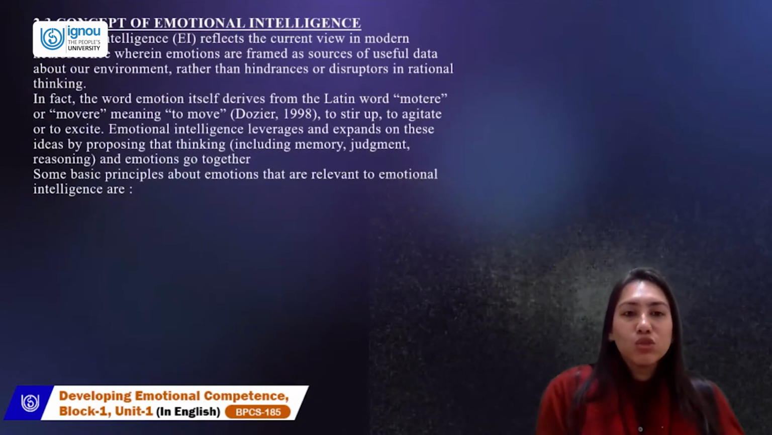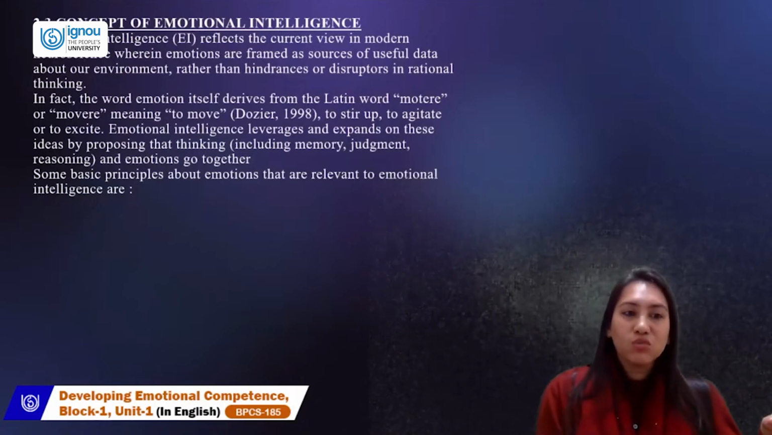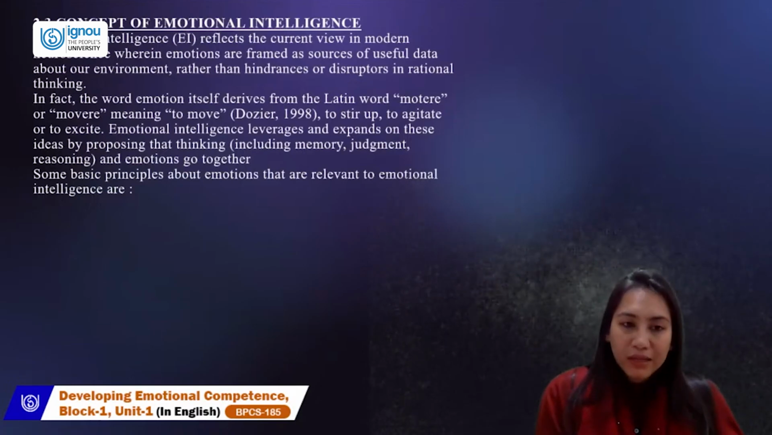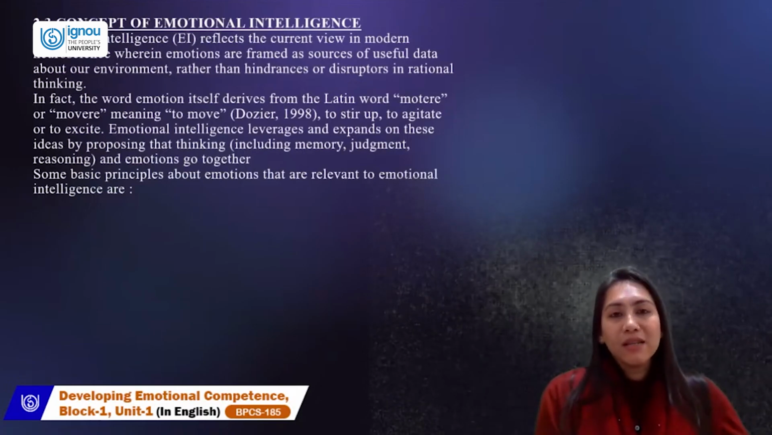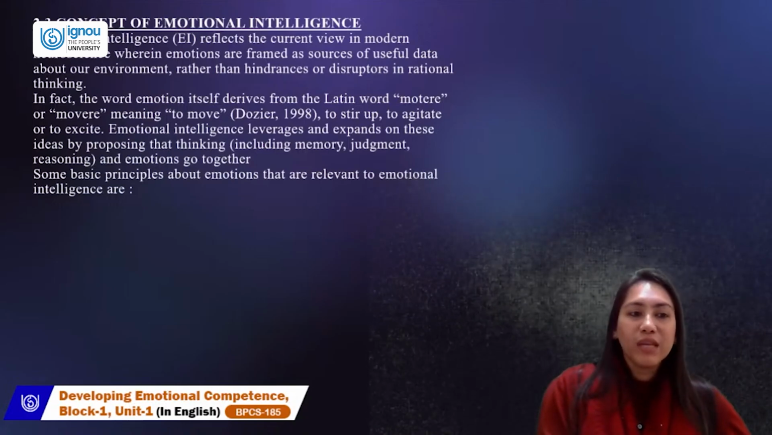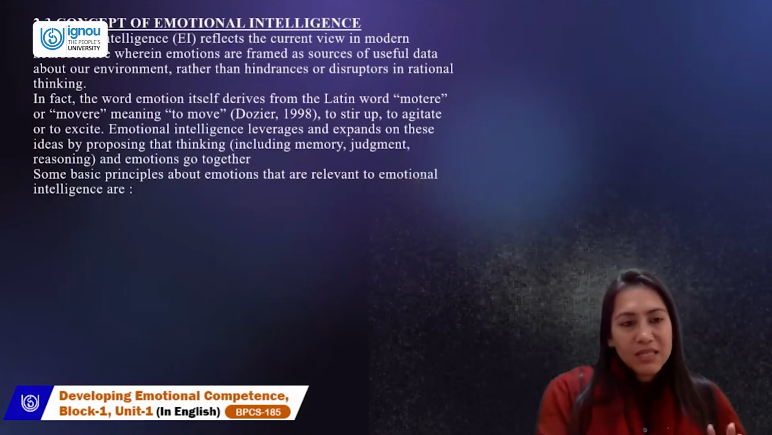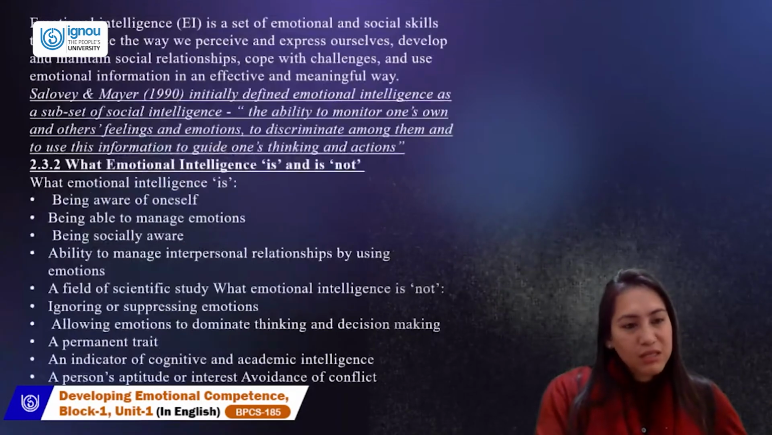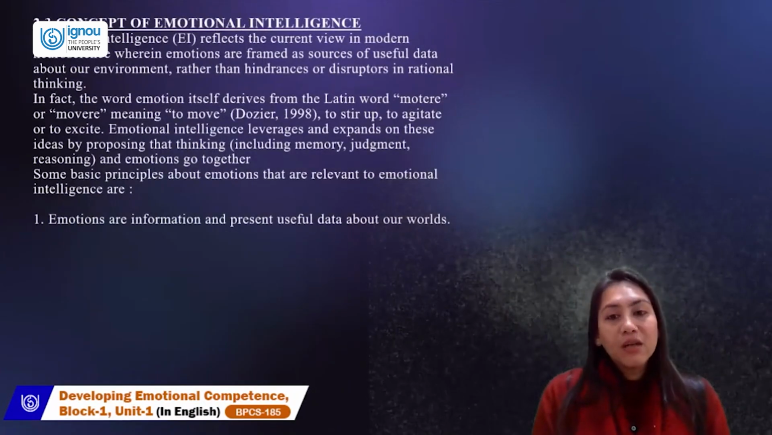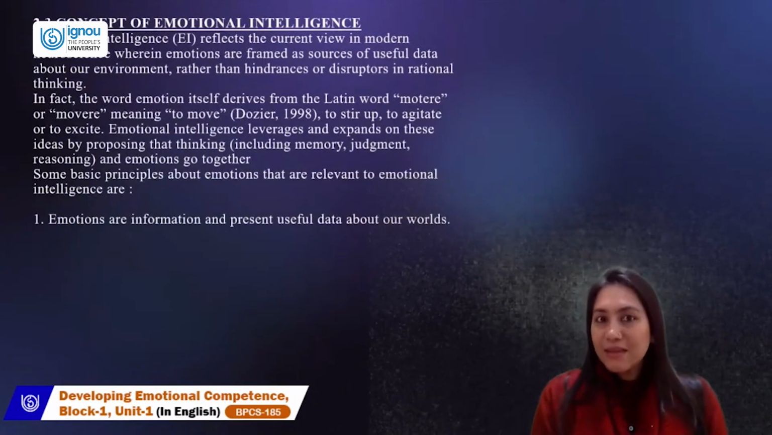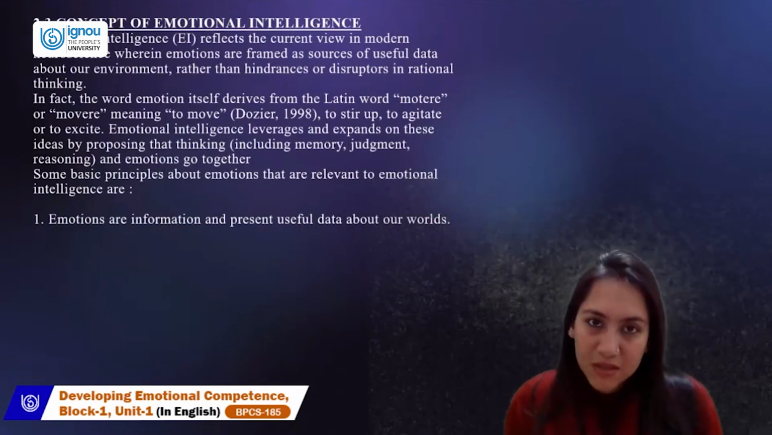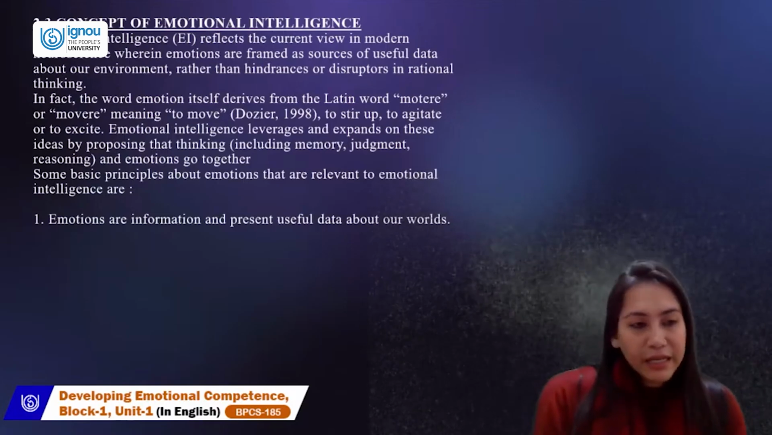And speaking of which, the word emotion was derived from a Latin word, motere, which means to move, and at the same time emotions give that stirring up feeling. So emotional intelligence was later expanded: along with this stirring up feeling, we have that thought process also, that sound judgment, that reasoning in us. Some basic thoughts about emotions that we should understand is that emotions are information and present useful data about our world. So EI is something you hold about your world, which is information. The data that you have collected through your experiences is what emotions are.